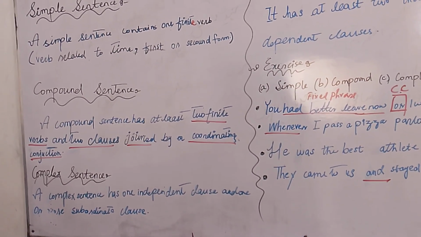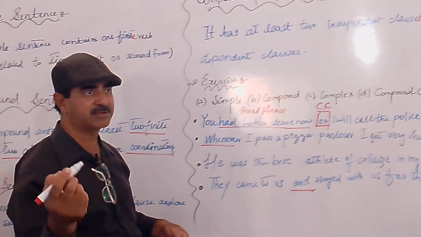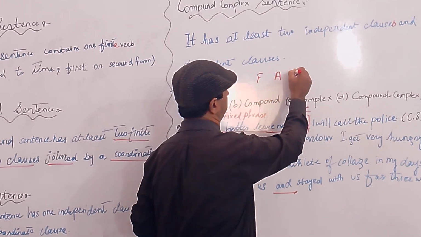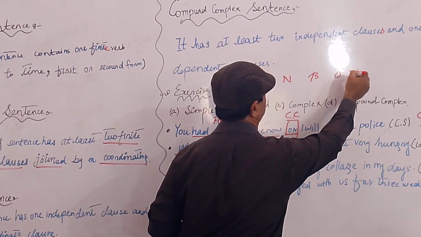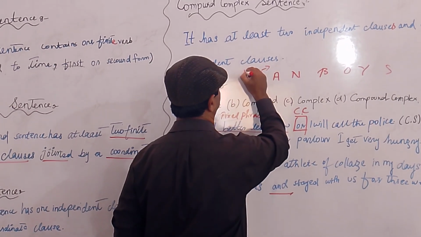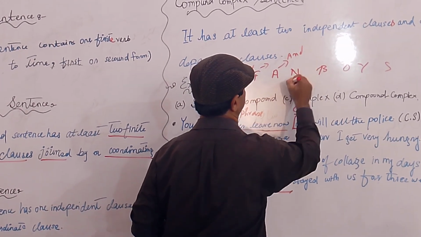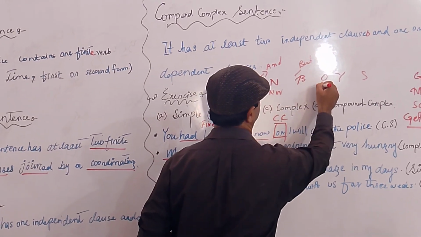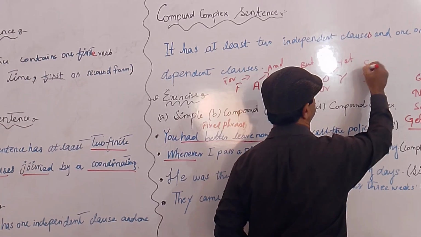And, but... Hold on. Let me give you a short form, that is mnemonics. Mnemonics, okay? F, A, N, B, O, Y, S: for, and, nor, but, or, yet, so.